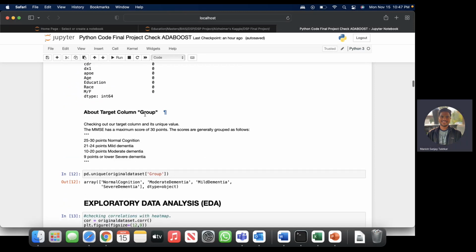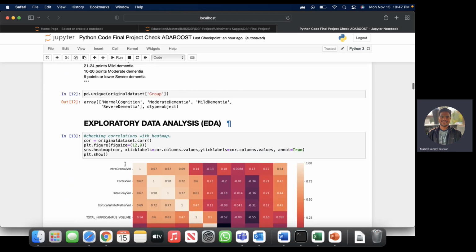Our target column is group, where we have grouped the column MMSE based on the points. So 25 to 30 is normal cognition, 21 to 24 is mild dementia, and so on.